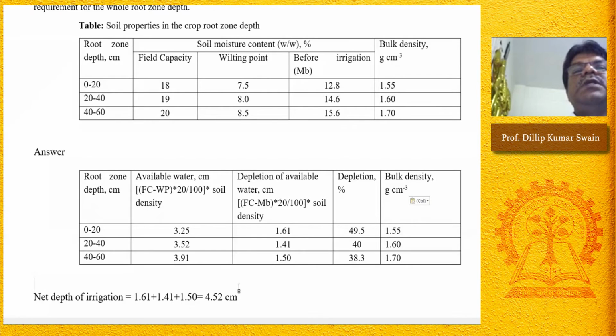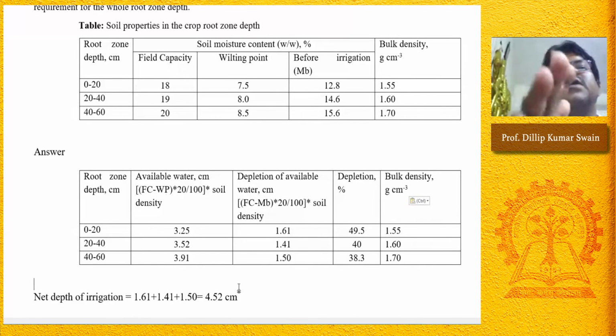That means you need to irrigate between the soil moisture content of field capacity and wilting point. And when you irrigate, don't go for over irrigation. You only have to irrigate until the soil moisture reaches field capacity, because field capacity is the maximum water available for the crop.